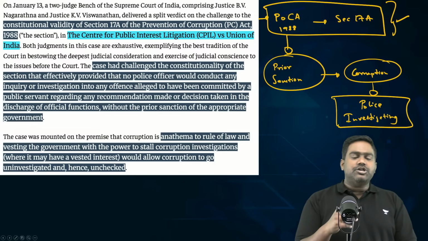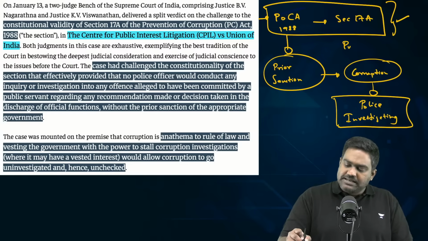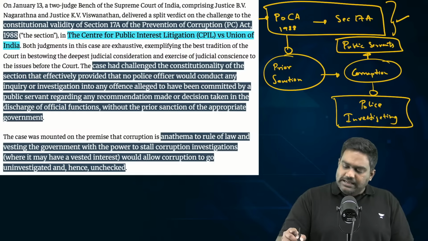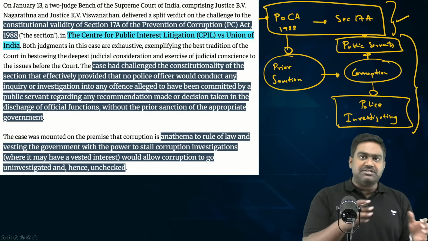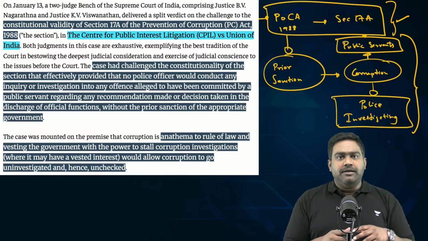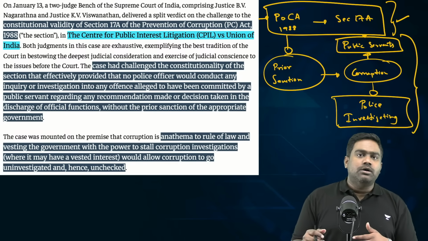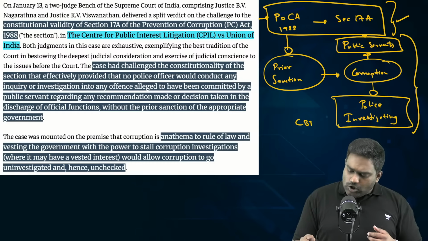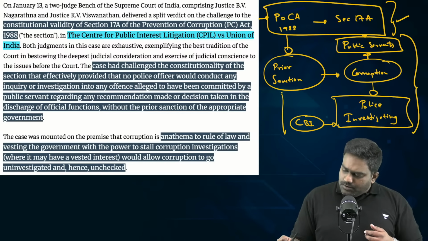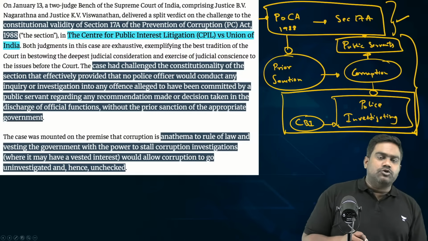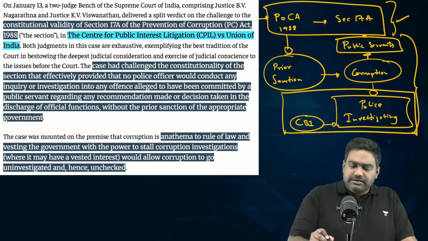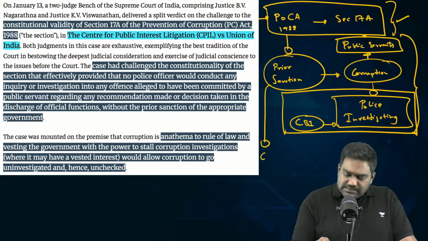Let's say allegations of corruption come up against public servants, against bureaucrats, against ministers. If those allegations have to be investigated by registering an FIR, and if the case has to be pursued by the police or a law enforcement agency like the CBI, for example, according to this provision, the police or law enforcement agencies can't take up these cases unless and until prior sanction is given by the government itself.